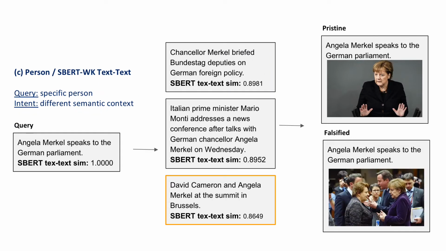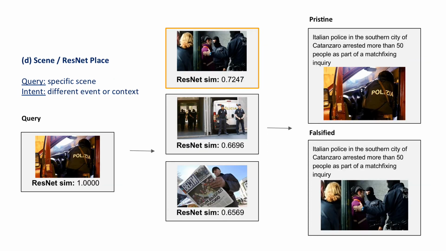For our person split, we query for a person with the intent to portray them in a different semantic context. For our query caption, we only consider candidates that do depict Angela Merkel now. We then use the lowest SBERT-WK text similarity to drive the semantics apart. For our scene split, we query for a scene with the intent to portray a different event or context. For our query image, we consider a set of candidate images that portray different entities. We then use the highest score from a ResNet-50 model trained on Places365 to retrieve an image with a similar scene.